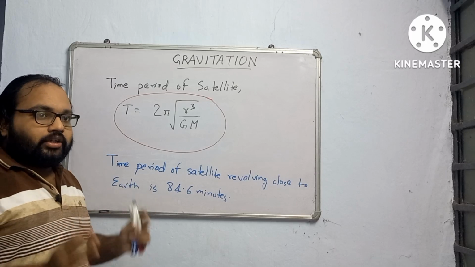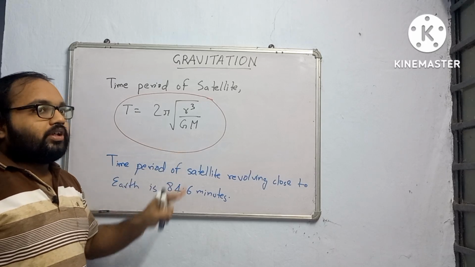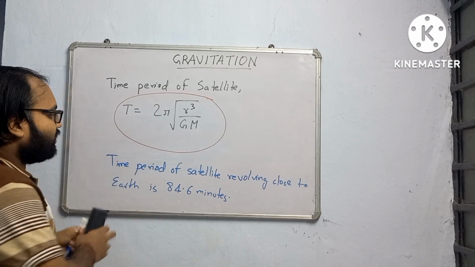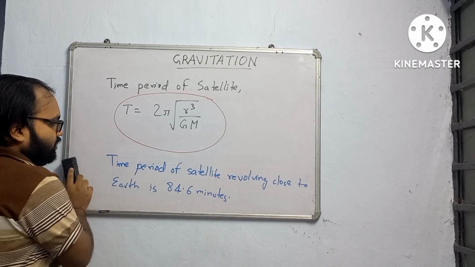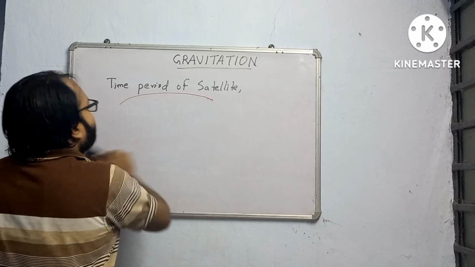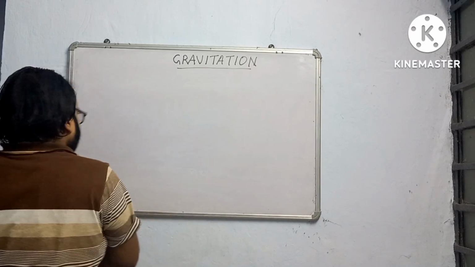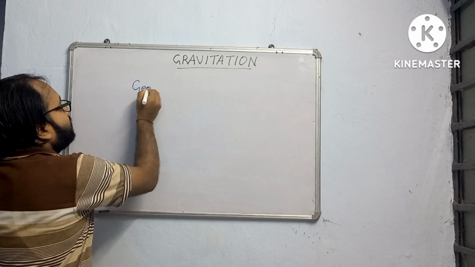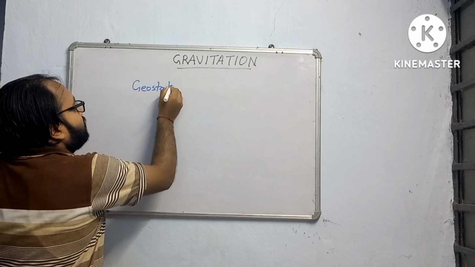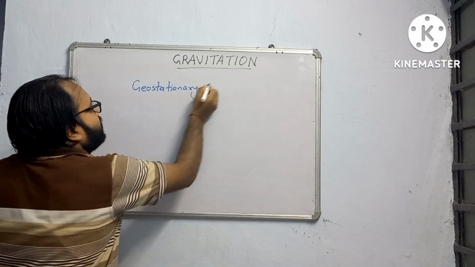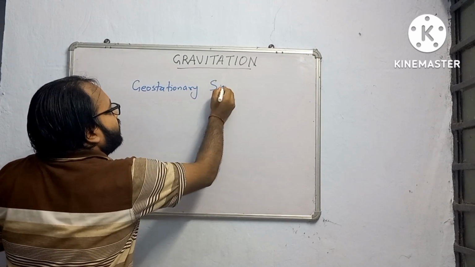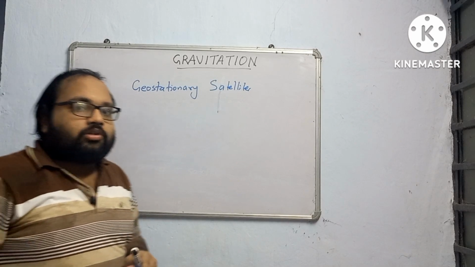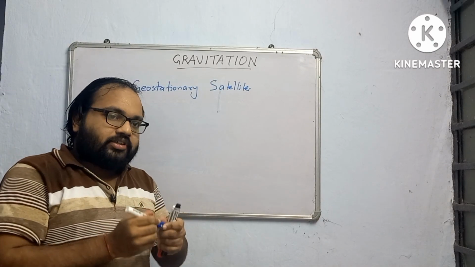The last topic of gravitation is the geosynchronous satellite. Okay, geostationary satellite. Sorry. Geostationary satellite, not geosynchronous. These are those satellites which appear at a fixed position to a person.